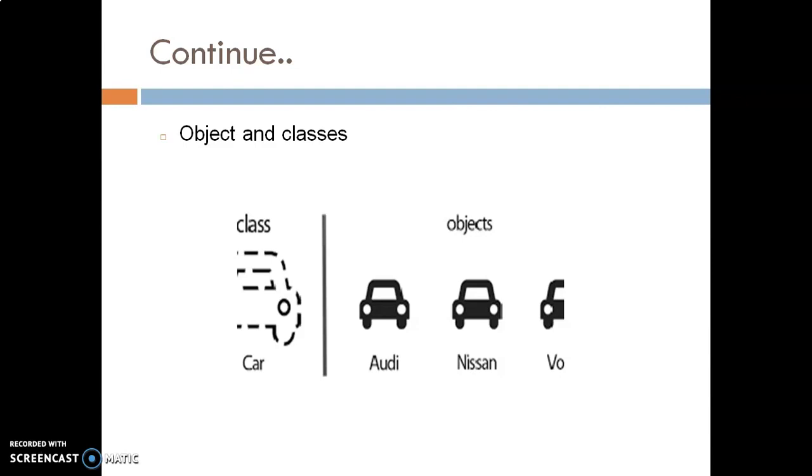It means the objects should be of the same type, belonging to the class. You can take another example like fruit. In fruit, for example, apple, then mango, then pineapple. These all are objects. They belong to the class fruit.